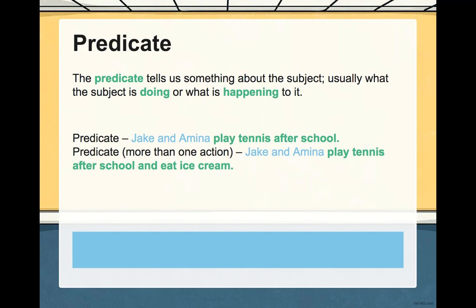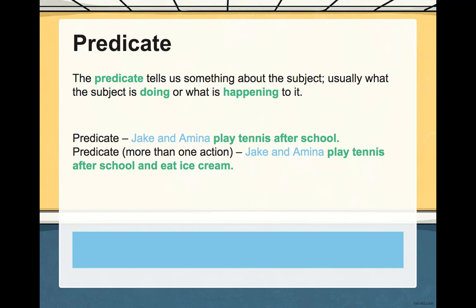The predicate tells us something about the subject, usually what the subject is doing or what's happening to it. Predicate. Jake and Amina play tennis after school. What are Jake and Amina doing? They're playing tennis. That is the telling part. The predicate tells you the action.